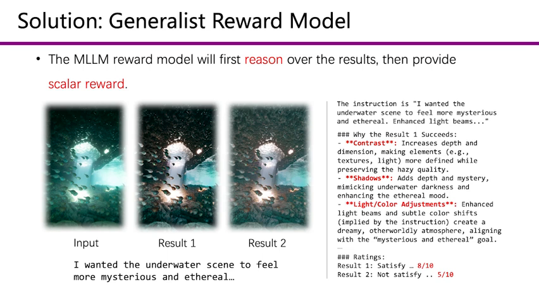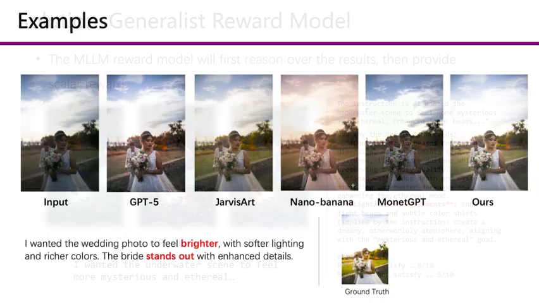It may consider contrast, shadows, light beams, and color changes, and explain why one result better matches the instruction than the other. This is useful because the reward model evaluates semantic alignment between the user request and the edited image step by step. We then use the scalar reward to train the editing agent, so finally the agent can learn which actions are more likely to produce instruction-consistent retouching results.